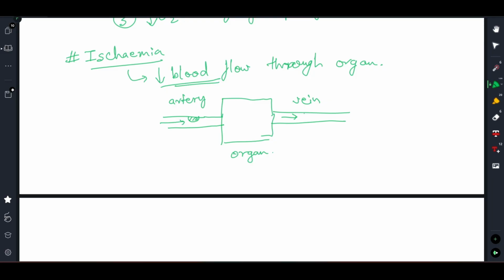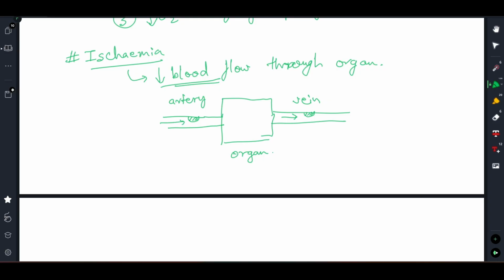Second case, if your vein is obstructed, right? So if vein is obstructed, it will sort of cause the stasis of blood behind it, right? Behind the point of obstruction, due to which what you will see is that the fresh blood flow to the organ will be blocked, as there will be stasis of blood in the organ, right?